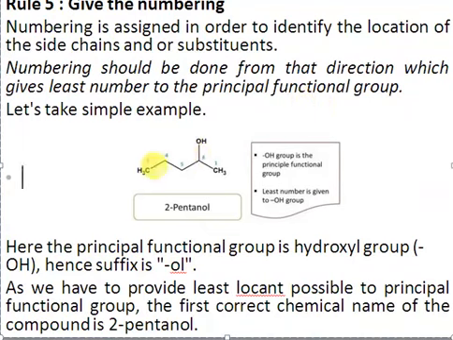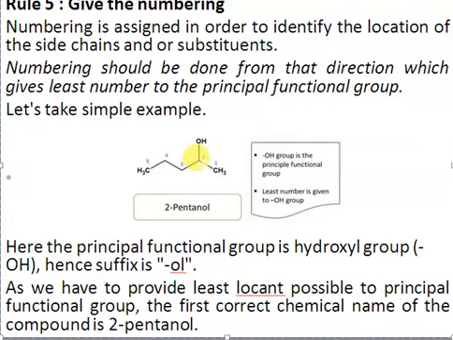For example, consider this structure. So we have an alcohol group. You know that alcohol is the only functional group here, so that's the principal functional group, and since it's forming the principal functional group, the name should end with "ol", right? So we will use the suffix for alcohol. Here you can start numbering from here. If you start numbering from here, 1, 2, 3, 4, the alcohol will get number 4. But if you start from here, 1, 2, the alcohol is getting number 2, right?